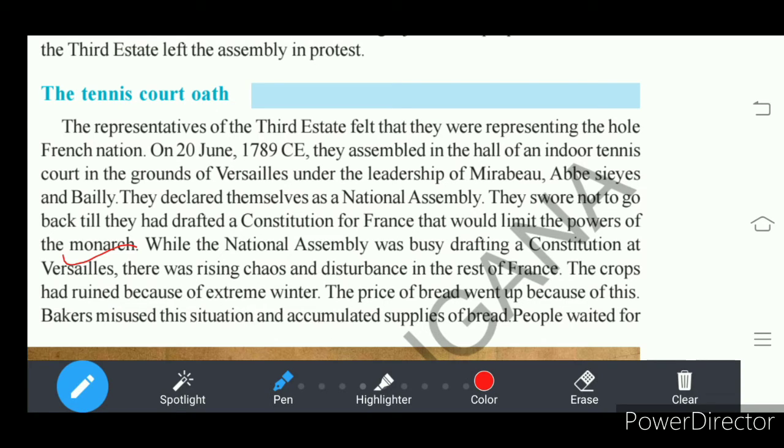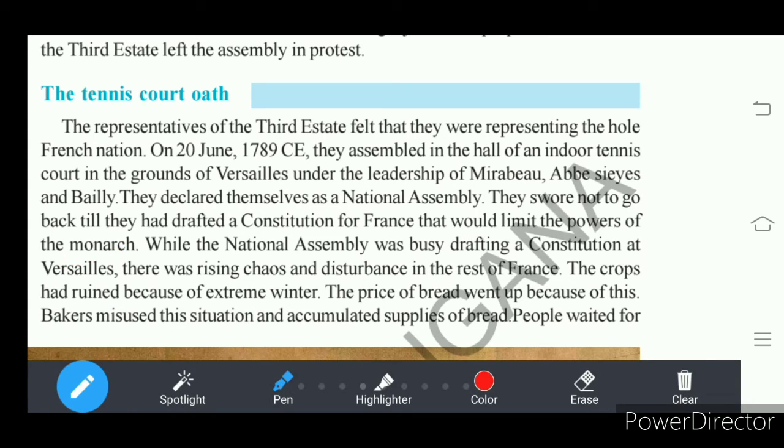Due to the lack of raw material for making bread, the bakers who make bread from flour took advantage of this situation, and whatever raw material and bread they had in their bakeries, they held back to increase the price of bread further. Understand? We call it black marketing.